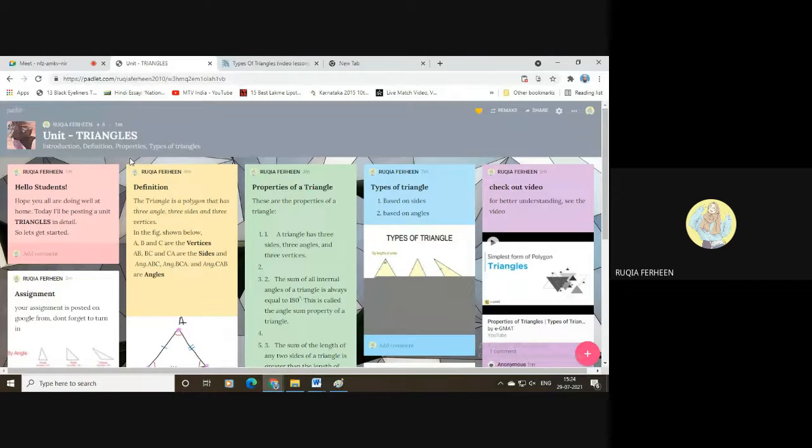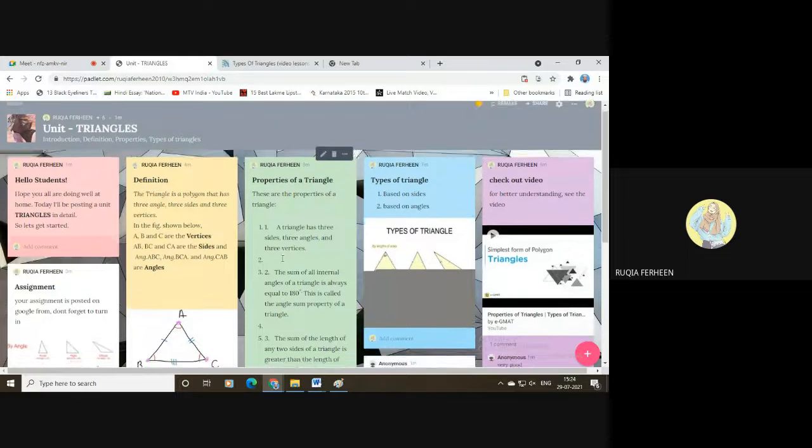Or else, if you want to create a notice board for the students, see, for example, during the COVID time, the students are not coming to college or schools. But in schools, we used to have an individual notice board in our classes, which the students used to decorate. Now, to keep up their creativity and not to get their creativity rotten, we can create a wall here, share it among the students and ask them to post the interesting things, or the things which will benefit their knowledge. We can use this wall for that purpose. For teaching, I don't think it is recommended. So now I think I'm clear with this one.